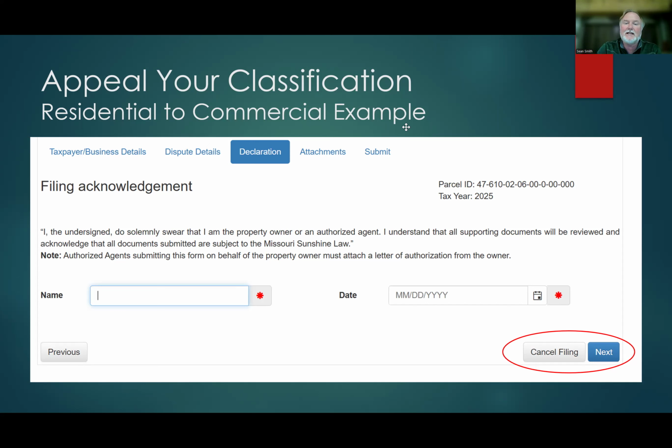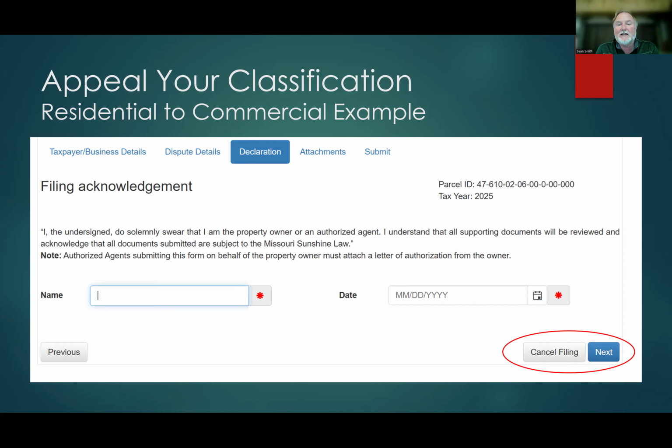You can see that the next step in the process is attachments. And then, of course, you would get to your final submission. I didn't do that in this case because I'm actually not filing an appeal for this property, and I didn't want to create work for people. But I will get into in other videos what information you might want to include as attachments.